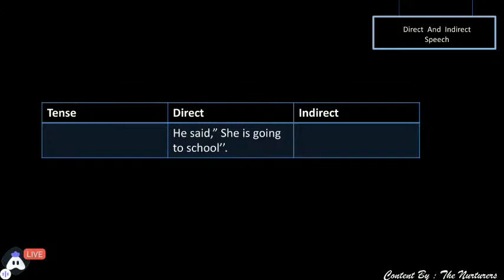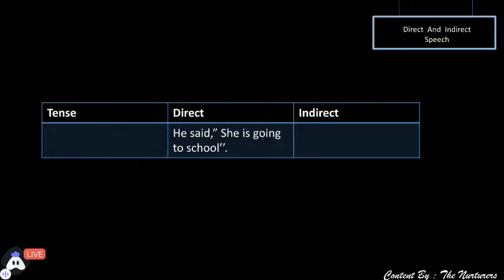Now we are focusing again on the verb. The very first step is that we will check the verb. If it is given, he said she is going to school. So in this case, he said that she is going to school, what is the verb? She is going to school. Yes, it is going. Now, can you guess which tense it is?